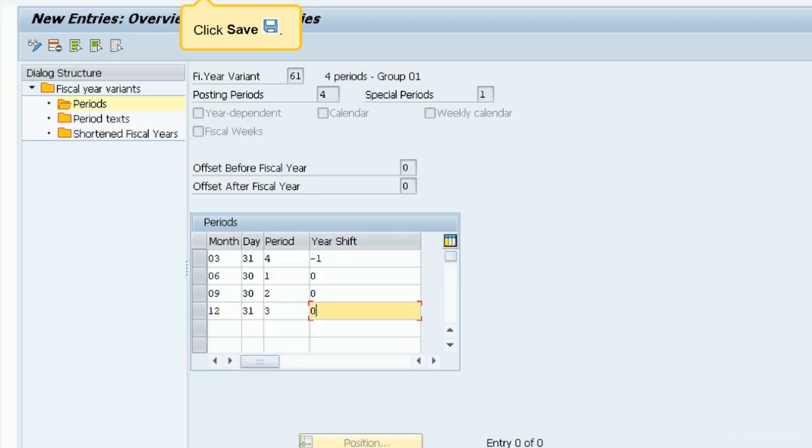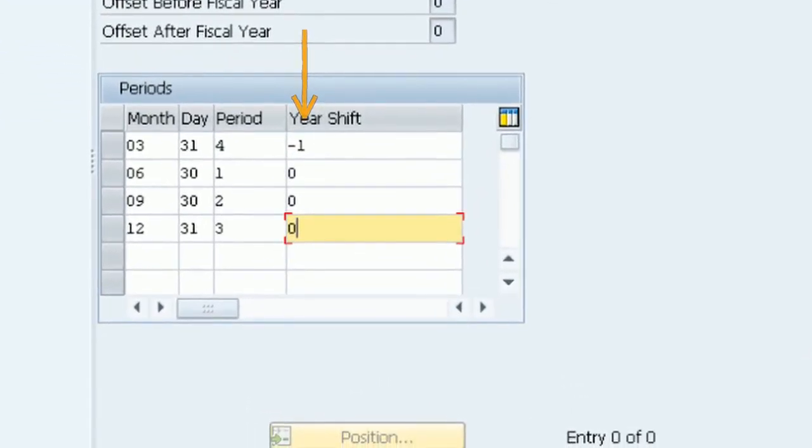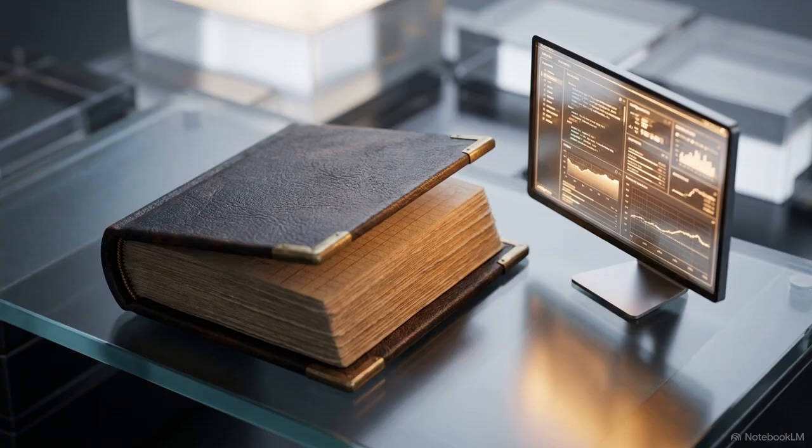This final configuration screen demonstrates how granular control is achieved. The -1 year shift value entered for the third month codes the system to handle backward shifting periods automatically. These specific configuration screens are the literal translation of a company's specific fiscal requirements into executable machine logic.